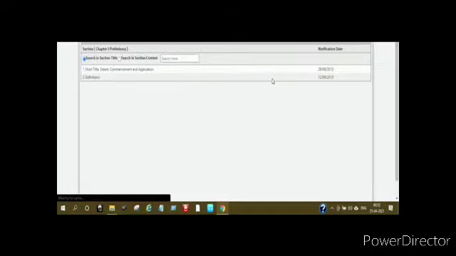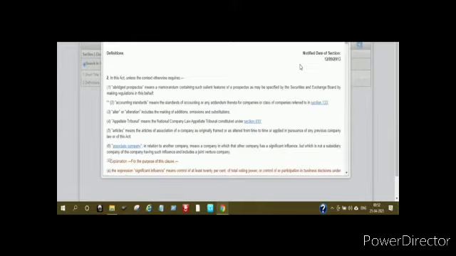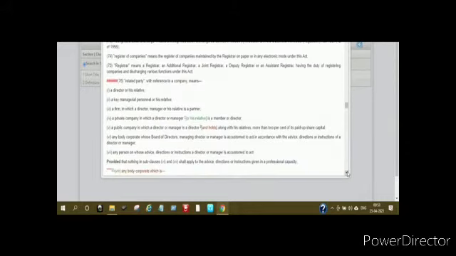Just let me open the Companies Act. So here you go. This defines related party. You can see there is a list where certain entities, certain persons, or I would say directors or relatives are given, to whom you can say these are the related parties with reference to a particular company.